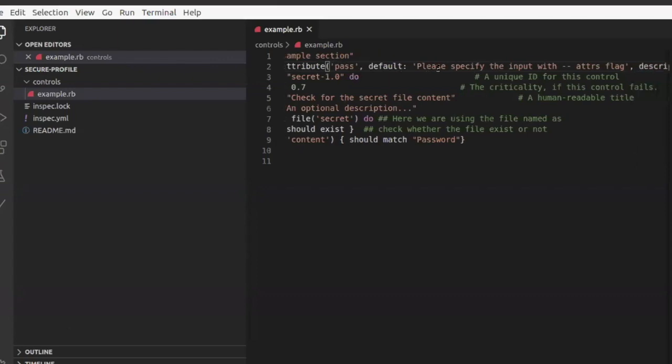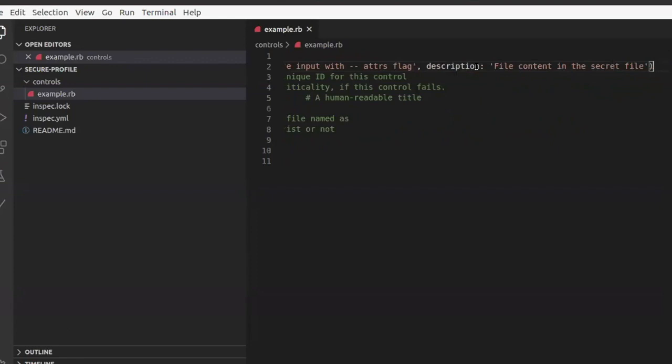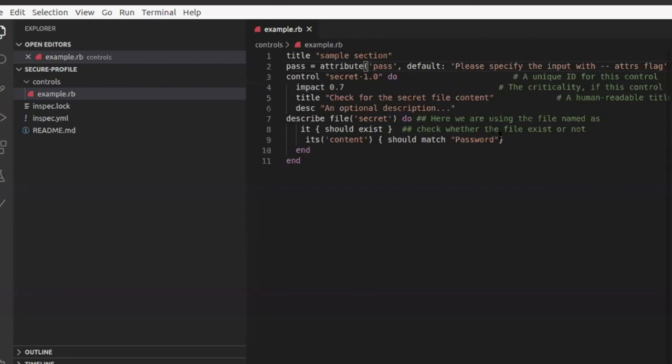The default parameter says the default value that needs to be passed, and the description is the human readable description that we provide in order to understand this one. So I'm just replacing this hard-coded password with pass. When we run this script, it will be replaced by this pass.